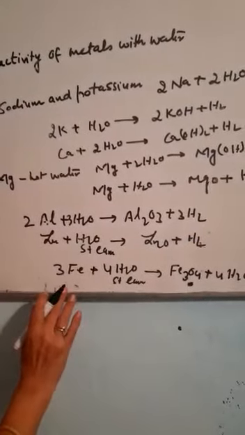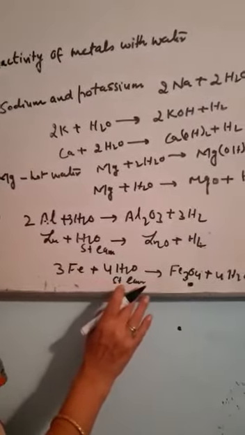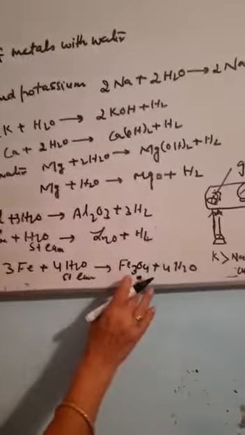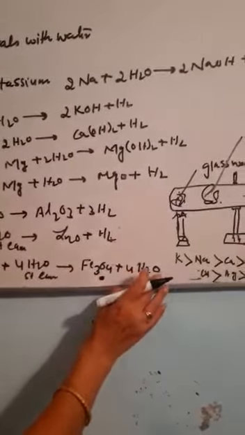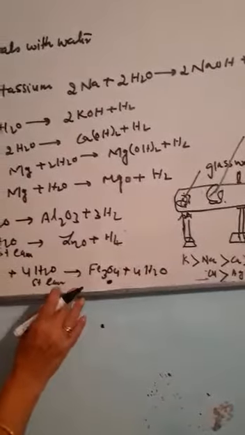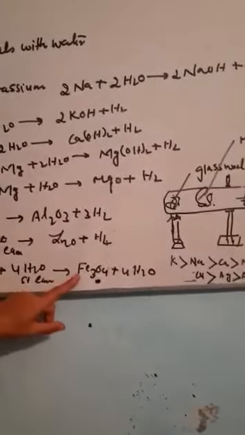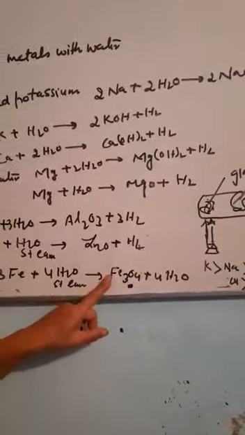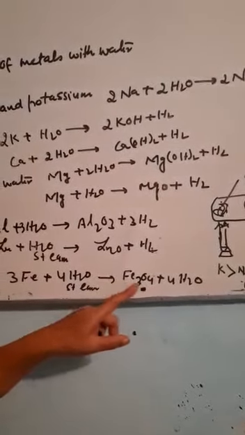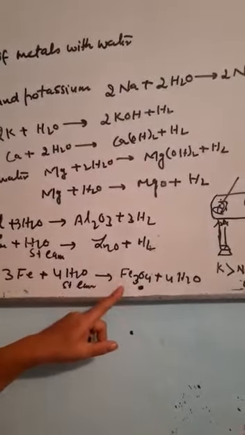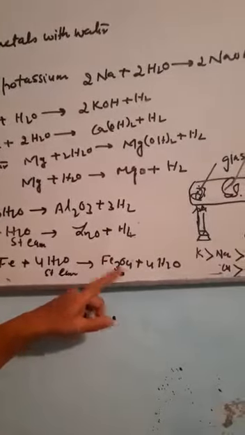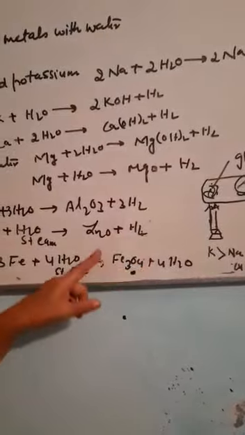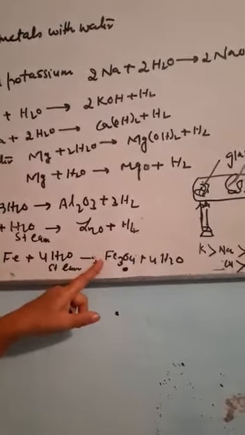Similarly, iron, if it reacts with steam, there is a formation of Fe3O4, but there will be formation of hydrogen along with it. Now what is this Fe3O4? It is Fe2, Fe3 oxide. I mean, it is a mixture of FeO and Fe2O3. This is known by the name of magnetic oxide.